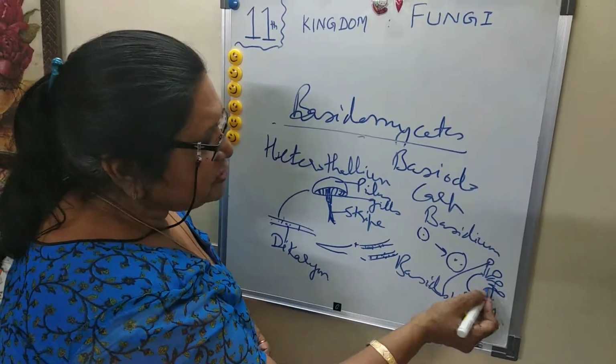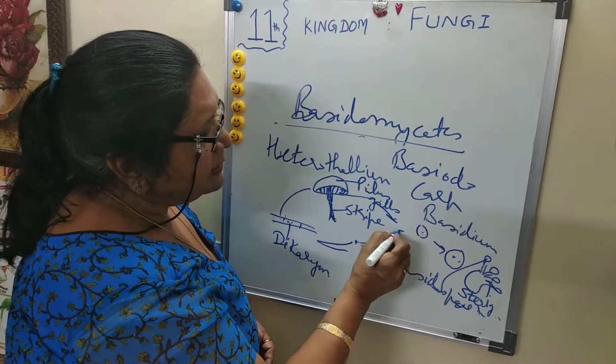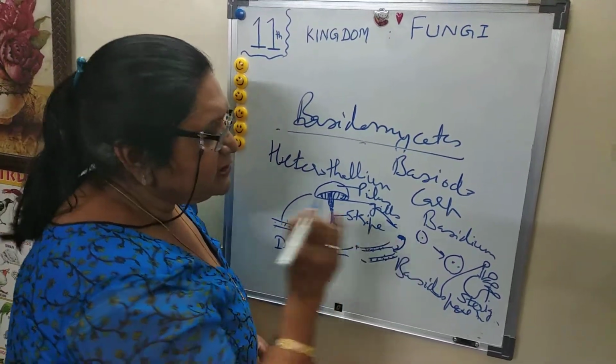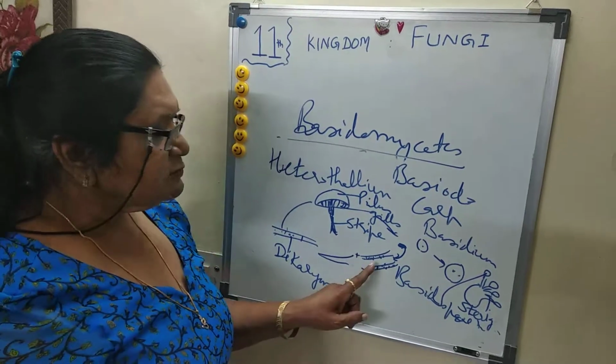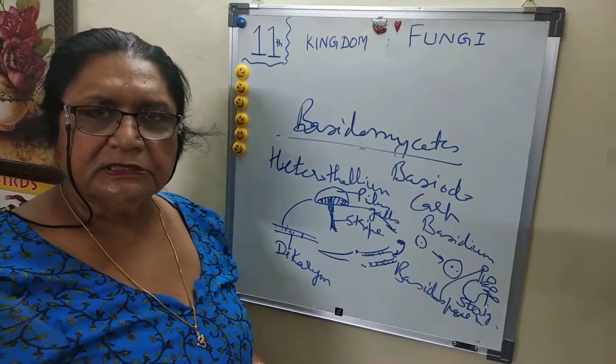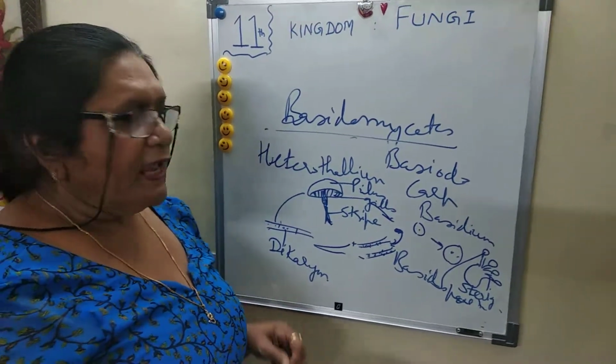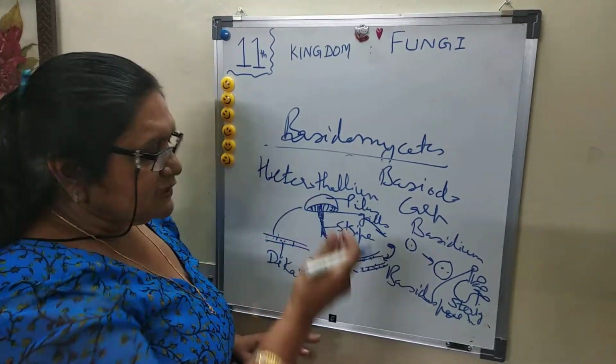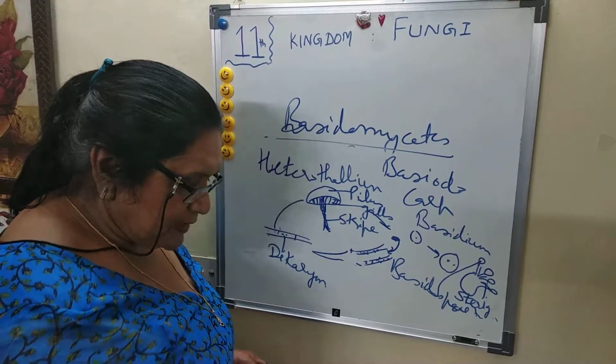Then these basidiospores fall on the ground and give rise to the monokaryon hyphae. This is monokaryon hyphae, this is dikaryon hyphae, because fusion is delayed for some time, and this is the mycelium. This is the life cycle of the mushroom of the Basidiomycetes.